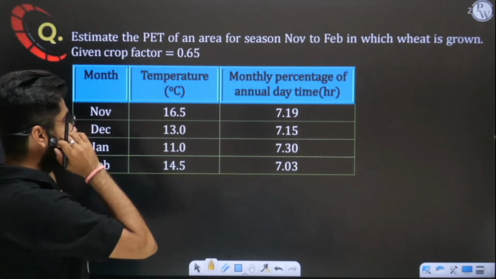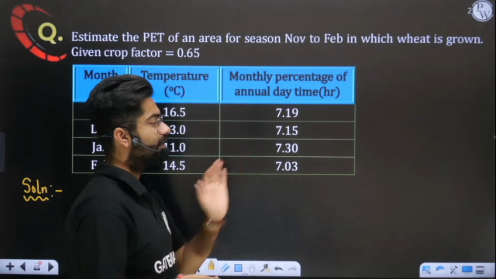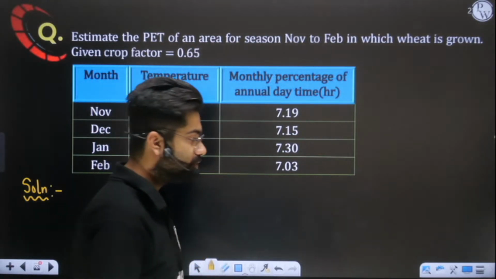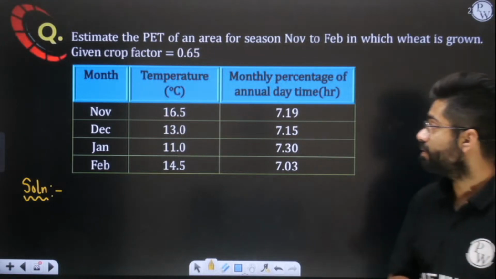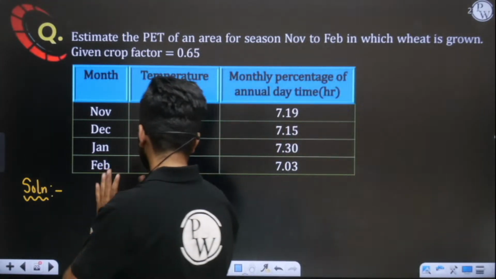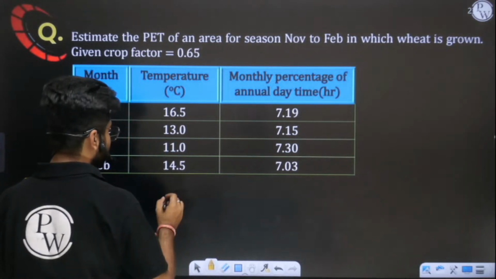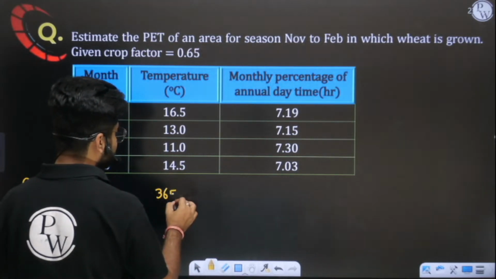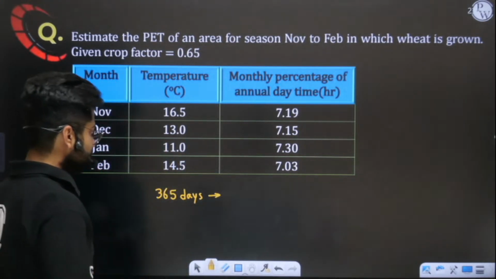Now what is the meaning of monthly percentage of annual daytime hours here? We have to understand this thing also, then we'll apply the formula. So listen very carefully. Can you tell me how many hours are there in the entire year? You all know that in 1 year we have 365 days. This is very simple.